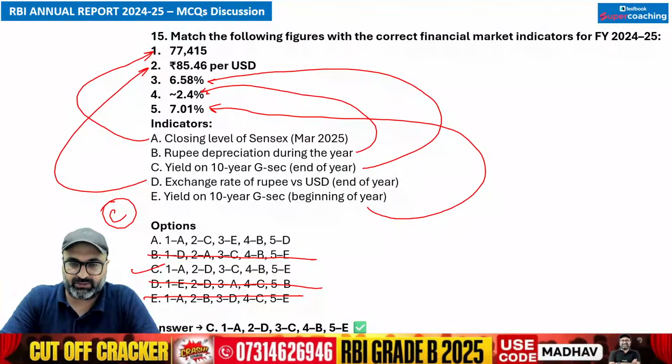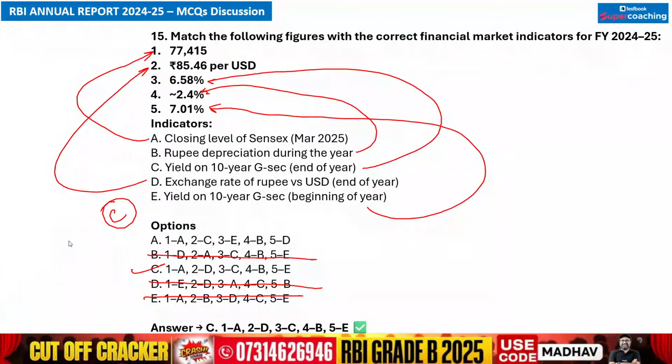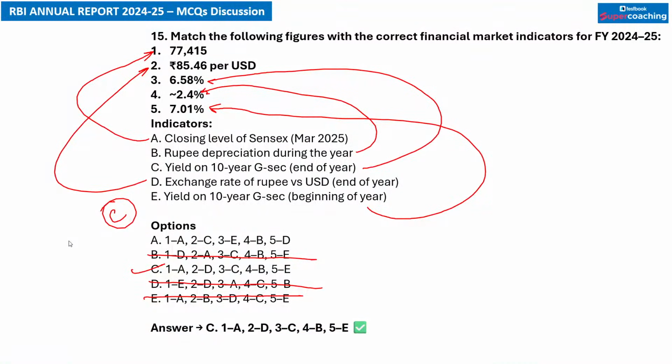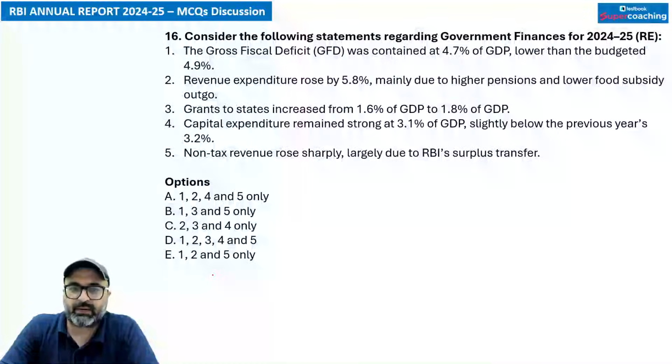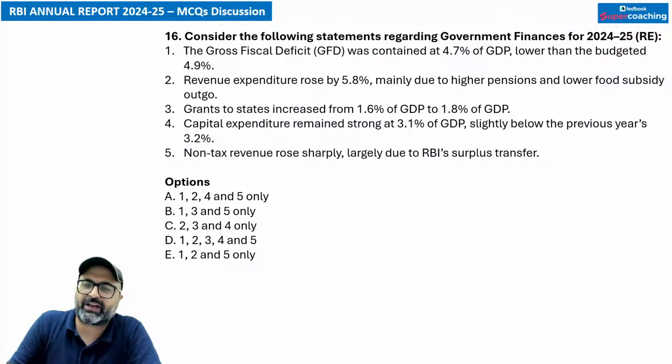मैं ना ये हटा देता हूँ so that you can see the slides properly. चलो. Moving on to the next question, guys. अगला question क्या कहता है? Consider the following statements regarding the government finances for 2024-25. तो what is the condition of government finances for 2024-25?